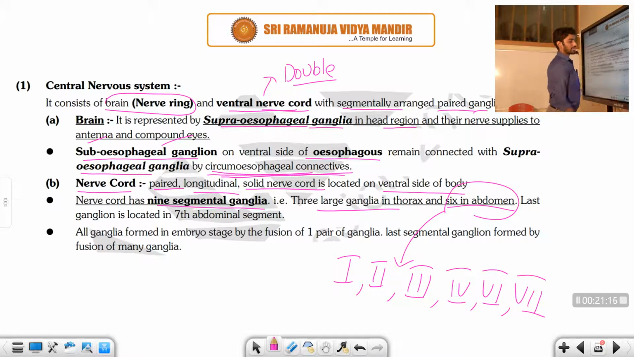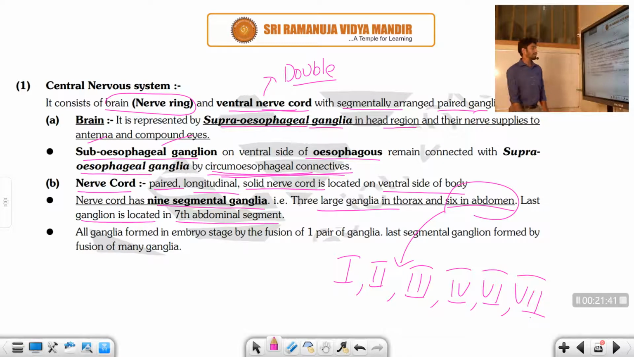1, 2, 3, 4, 5, 6 except the fifth segment. So the remaining segments have the abdominal ganglion. Each abdominal ganglion has a group of nerves associated with it, responsible for the transmission of nerve information with the help of nerve impulses. Next, the last ganglion is located in the 7th abdominal segment. This is the 7th only, right?